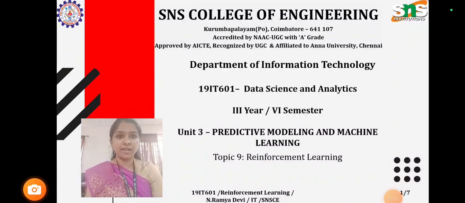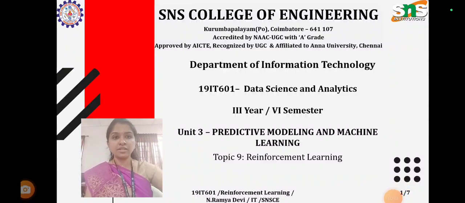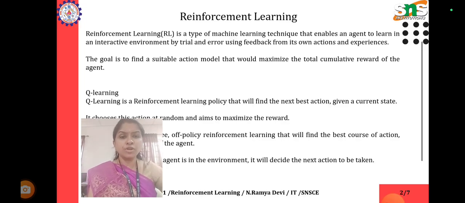Today I am going to share a small article regarding reinforcement learning. So what do you mean by reinforcement learning? It is the third type of machine learning algorithm. As we have seen in the previous videos, what supervised learning algorithms and unsupervised learning algorithms are and their types, in this video we are going to see reinforcement learning, which is also a part of machine learning algorithms.